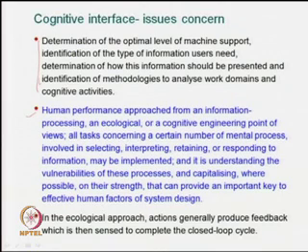All tasks concern a certain number of mental processes involved in selecting, interpreting, retaining, or responding to information, and it is understanding the vulnerabilities of these processes and capitalizing where possible on their strengths that can provide an important key to effective human factors of system design.